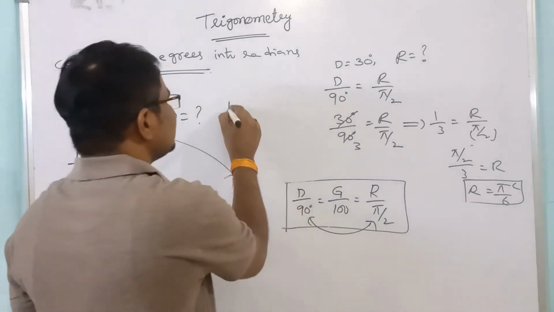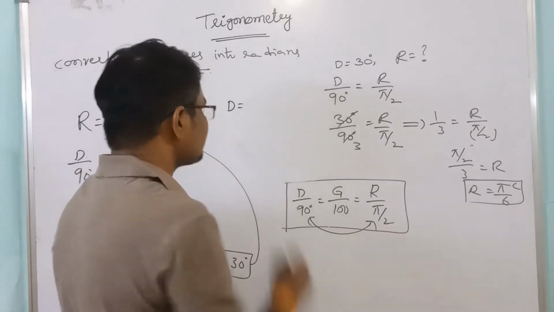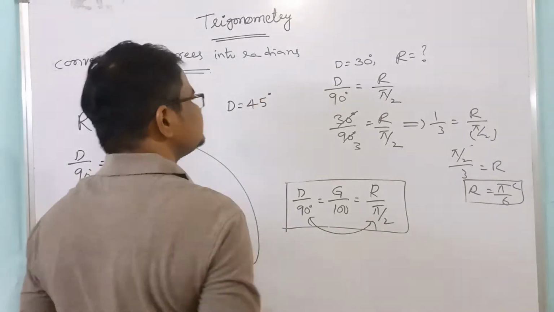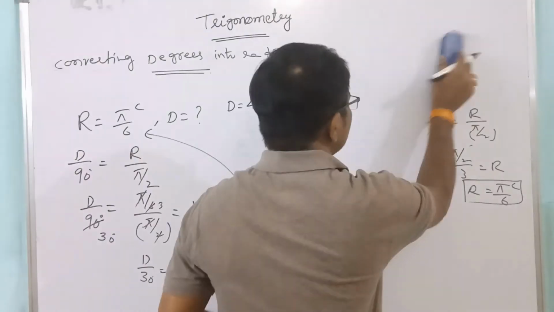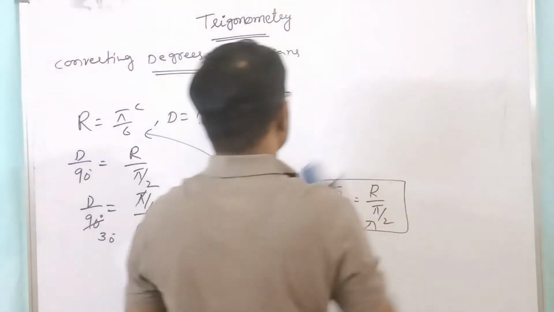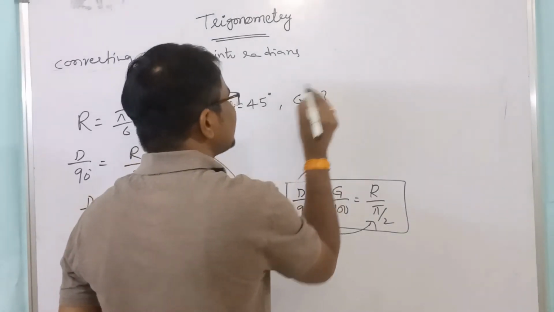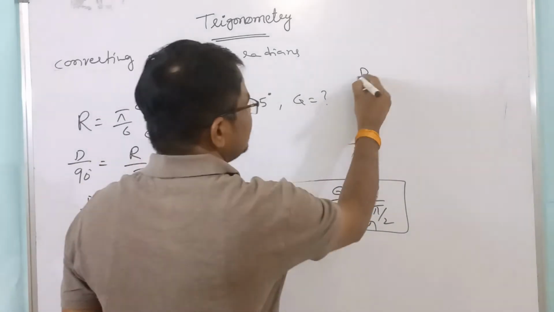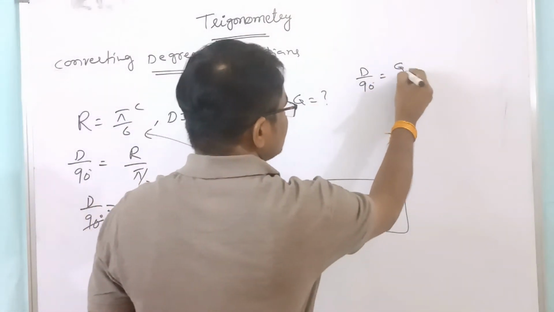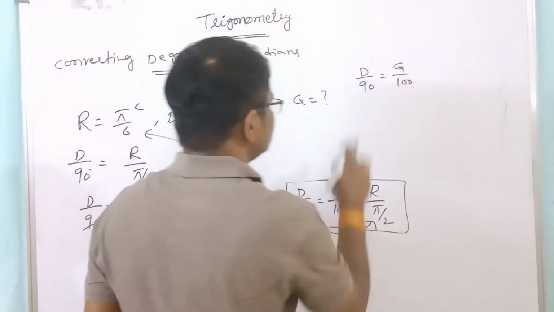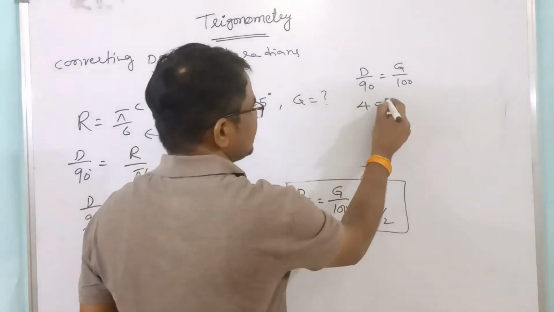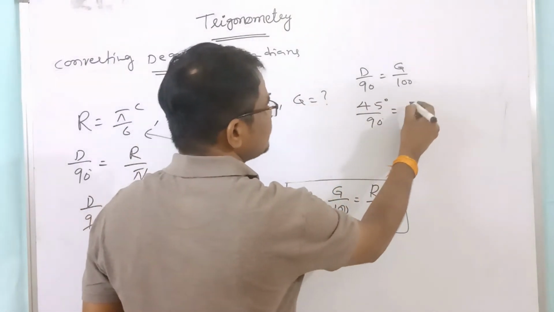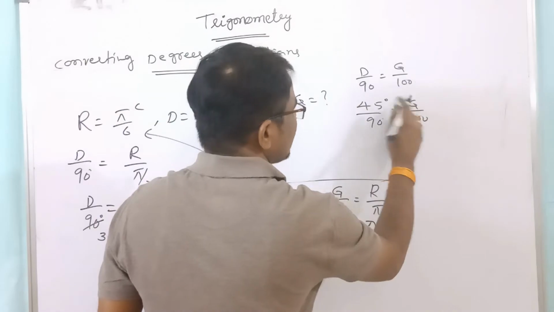Suppose they have given d equal to 45 degrees. Suppose how many grades, they are asking? Substitute here d by 90 equal to g by 100. Degrees 45 given divided by 90 equal to g by 100.